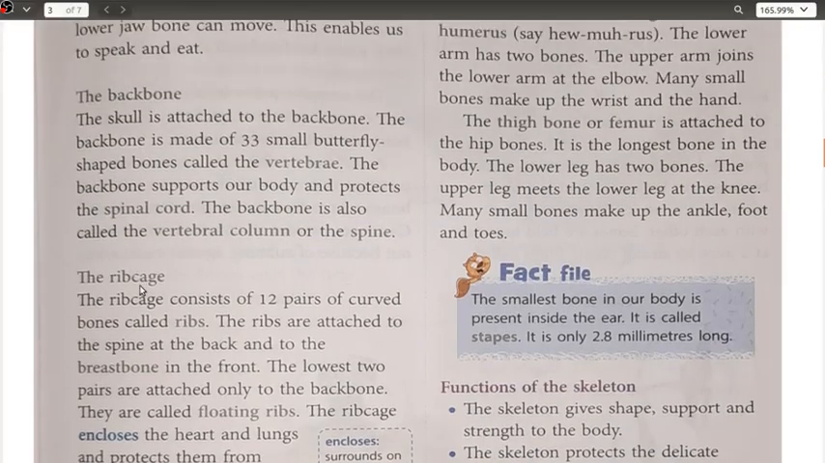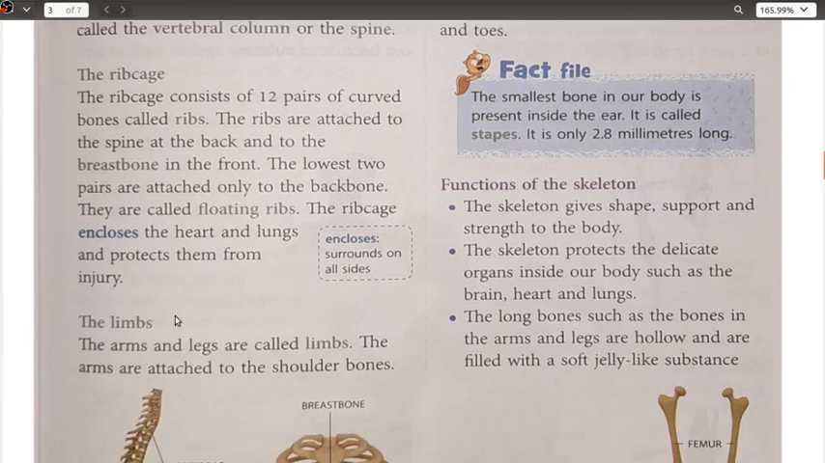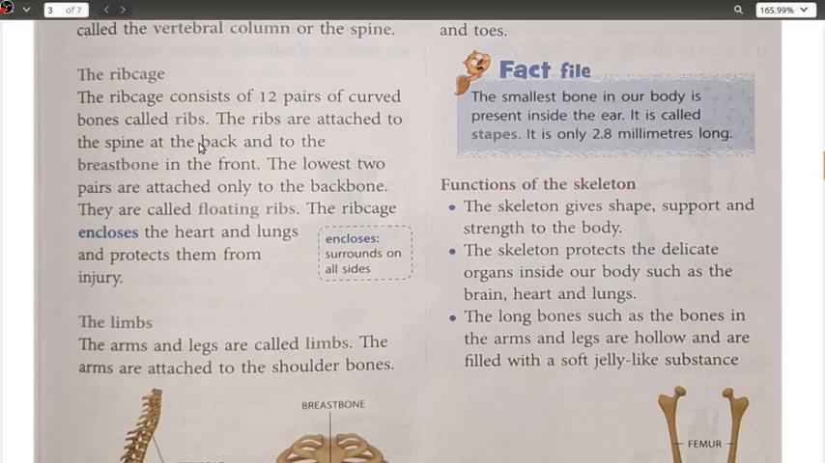Okay, next we have the rib cage. When we are talking about the rib cage, there are 12 pairs. The ribs are attached to the spine at the back and to the breastbone in the front. The lowest two pairs are known as the floating ribs. The rib cage encloses the heart and lungs and protects them from injury. This part I have already explained to you.